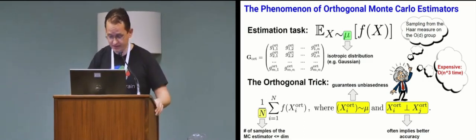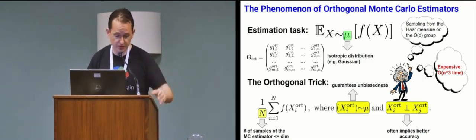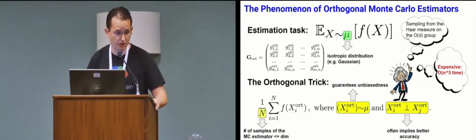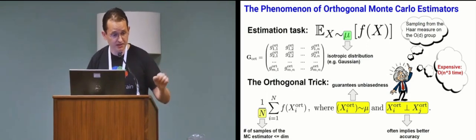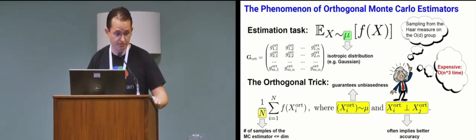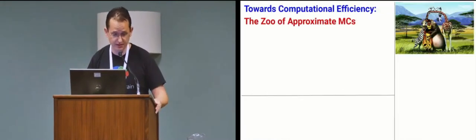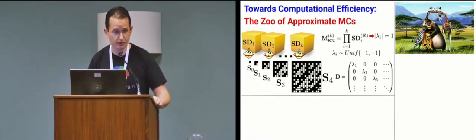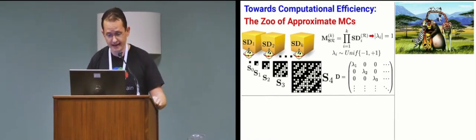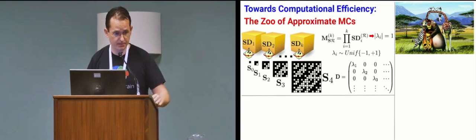So even more recently, lots of approximate orthogonal Monte Carlo methods were proposed that are much more computationally efficient, but interestingly, at the same time, often provide accuracy improvements. And there is literally a zoo of these methods recently proposed, some based on the products of random Hadamard matrices, where the randomness comes from the diagonal matrices, and the orthogonal structure is induced by the Hadamard matrices. The samples there are really given by the renormalized rows of those matrices.